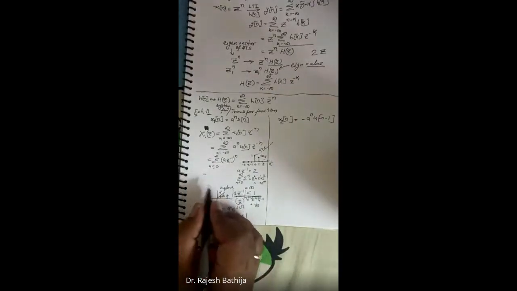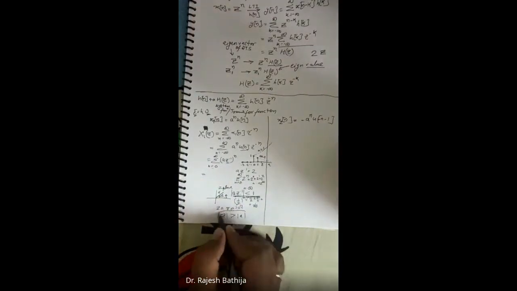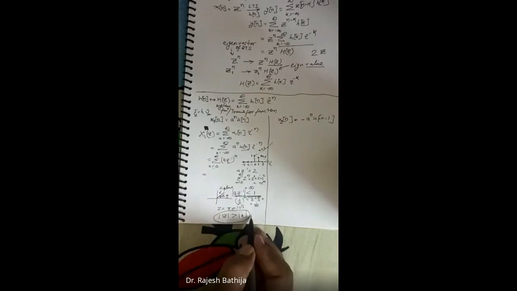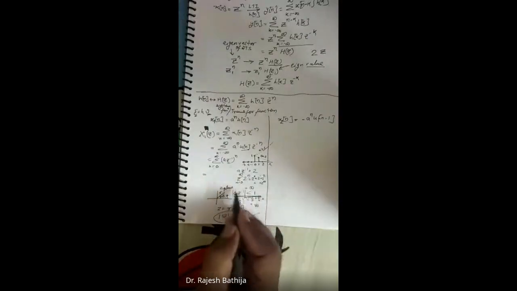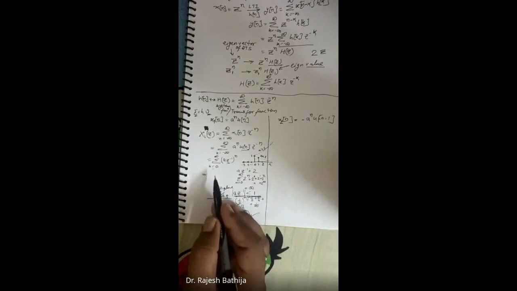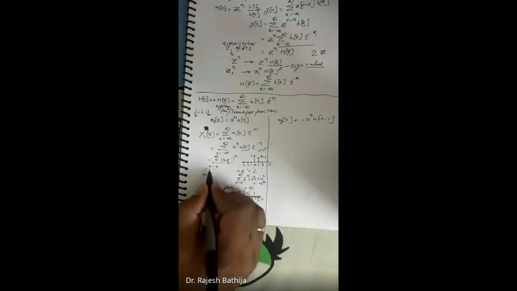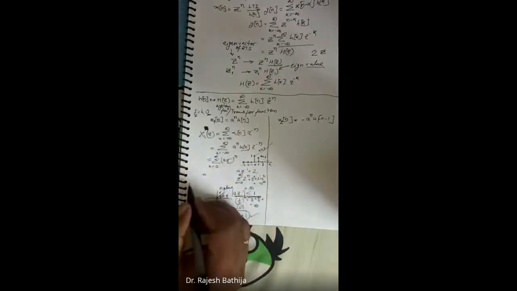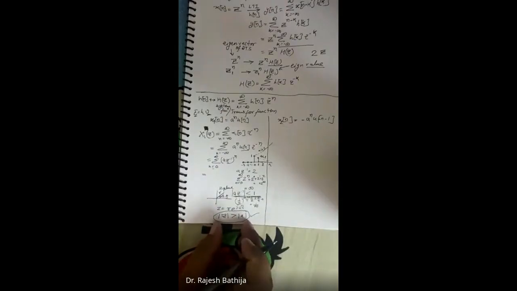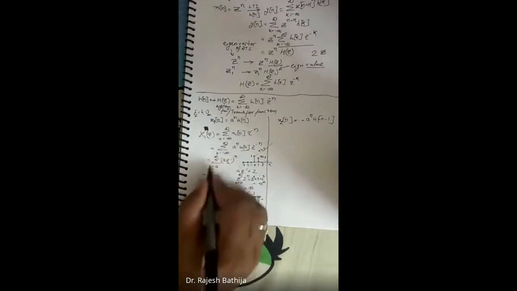That is, if mod Z is greater than mod of A, then we can calculate this summation, right? Why are we going to find this out? Otherwise, an infinite value will come. If this is not followed, then an infinite value will come, right? So in that case, the summation n equal to 0 to infinite of AZ inverse raised to power n, if it is converging, if it is following this, then what will be the solution of this?